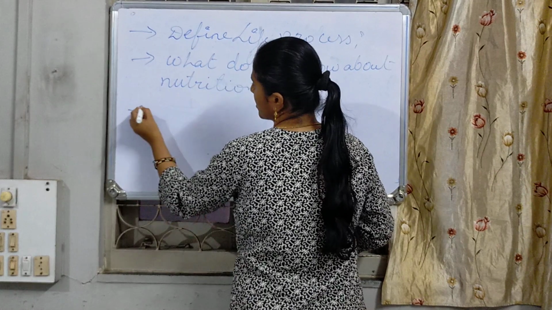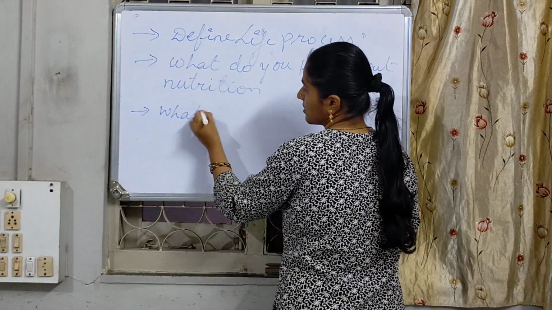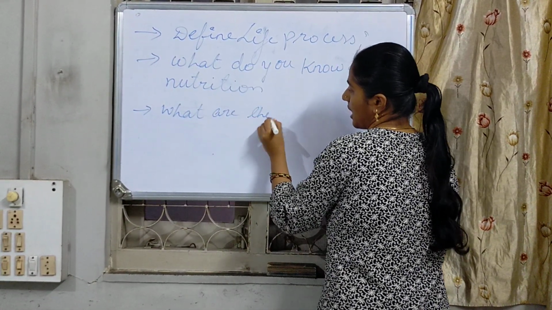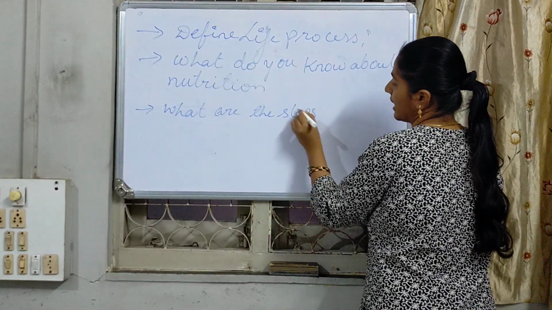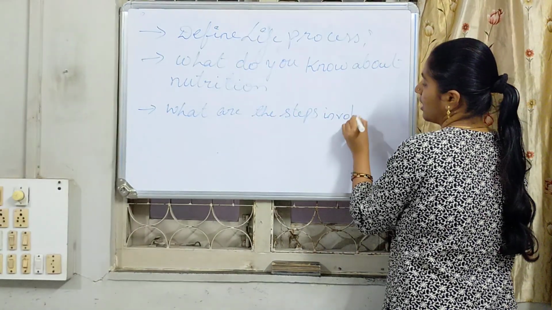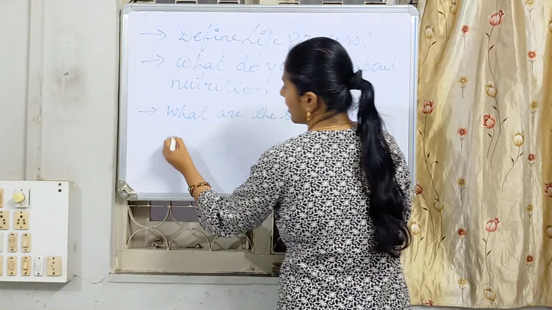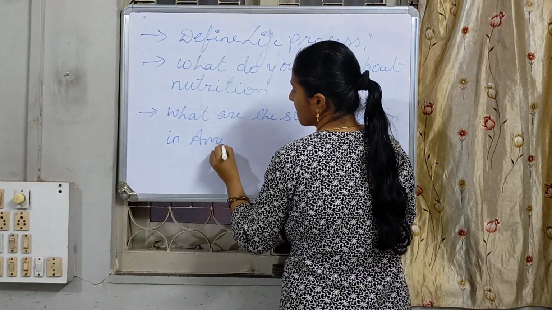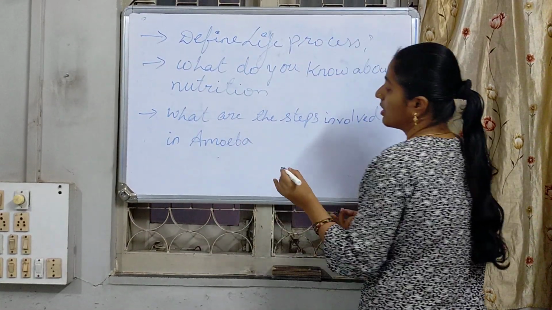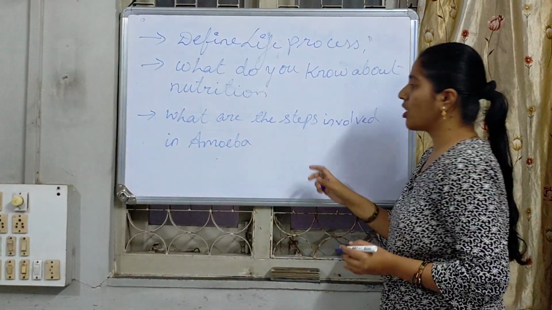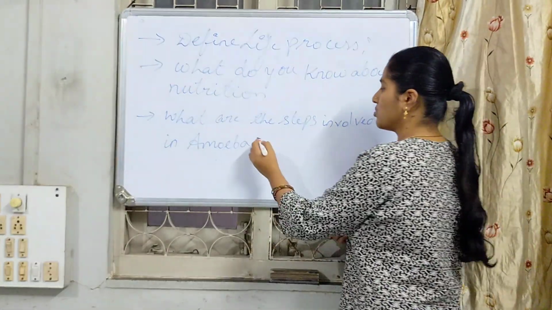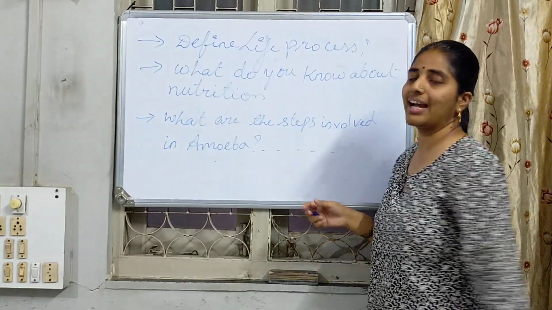And third question, what are the steps involved in the amoeba? You just continue with the steps I have said.